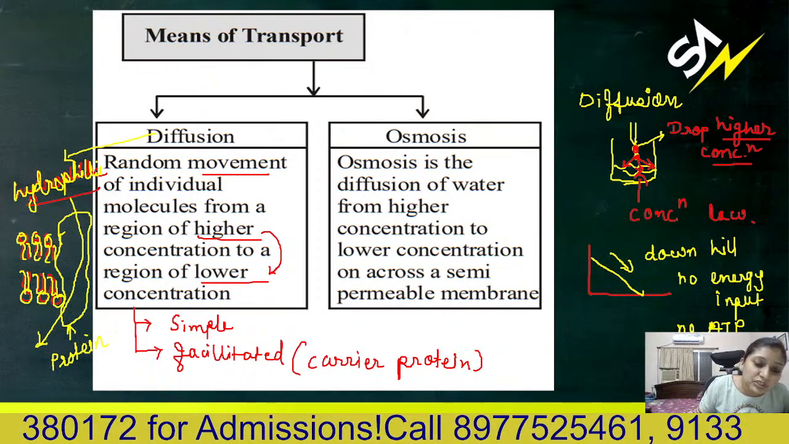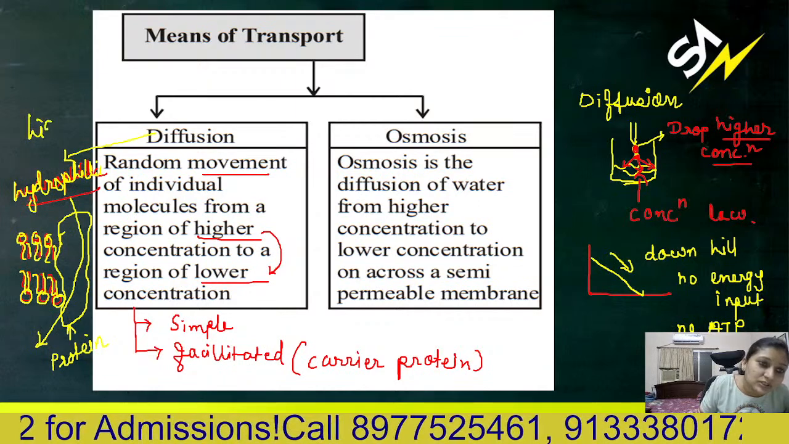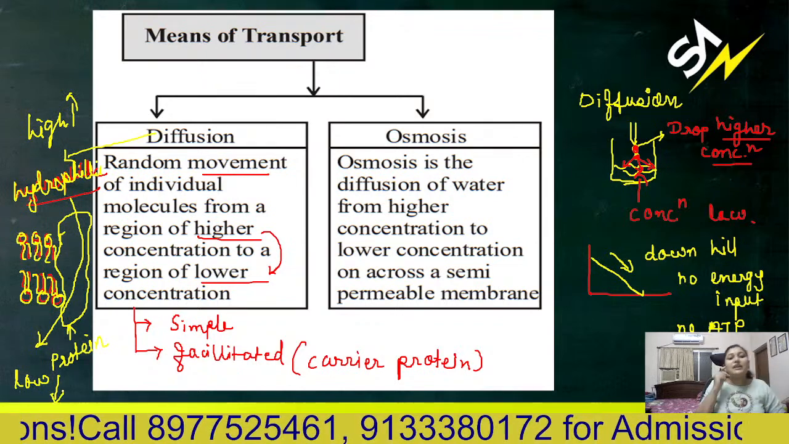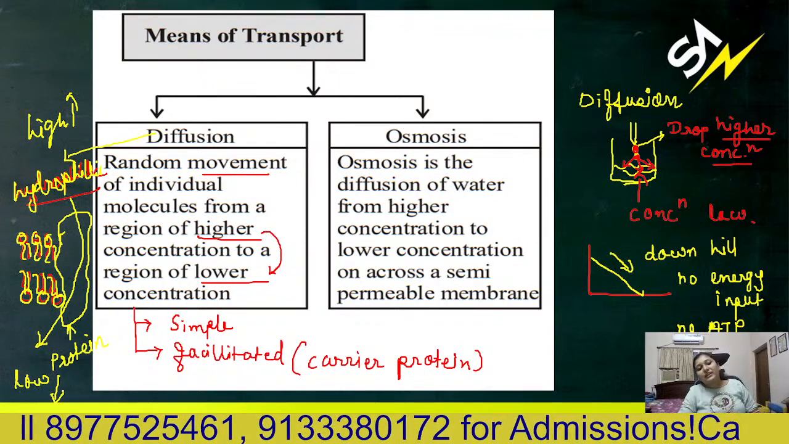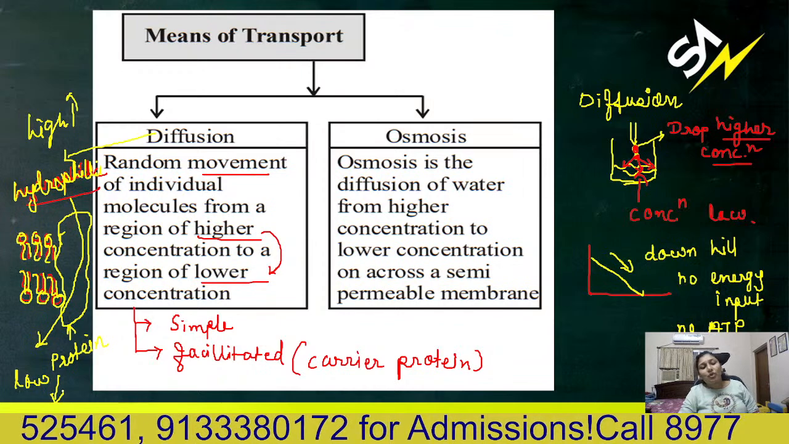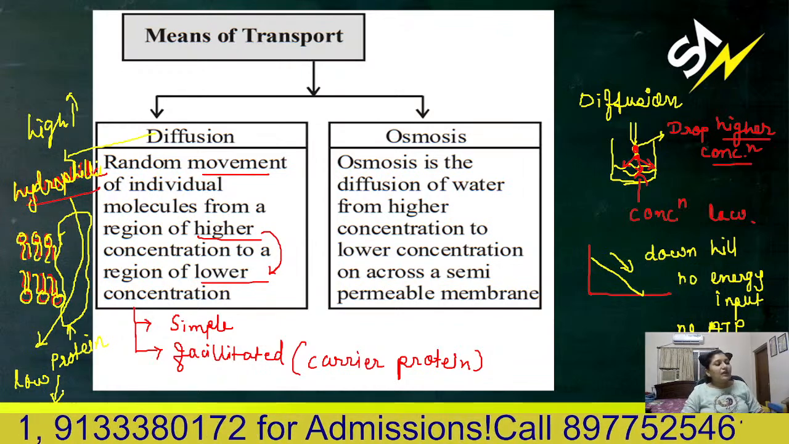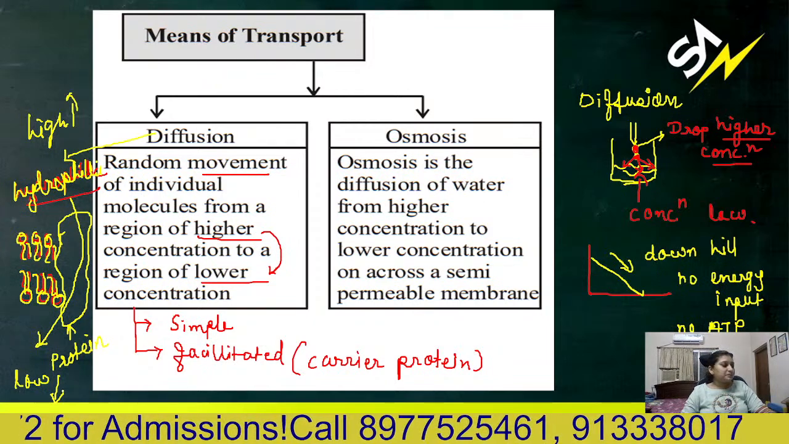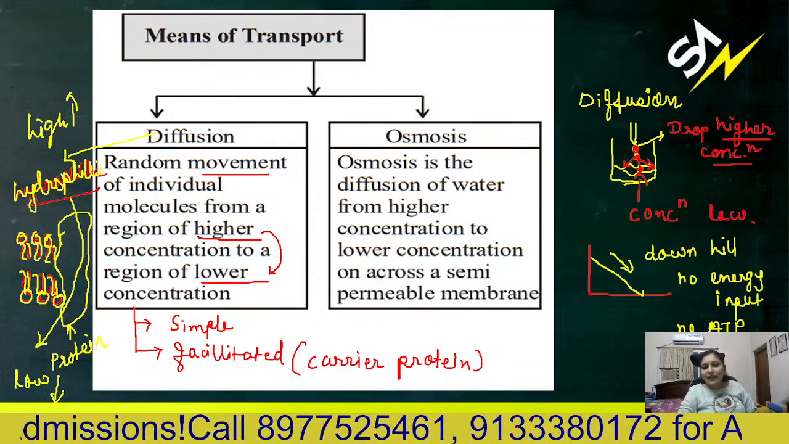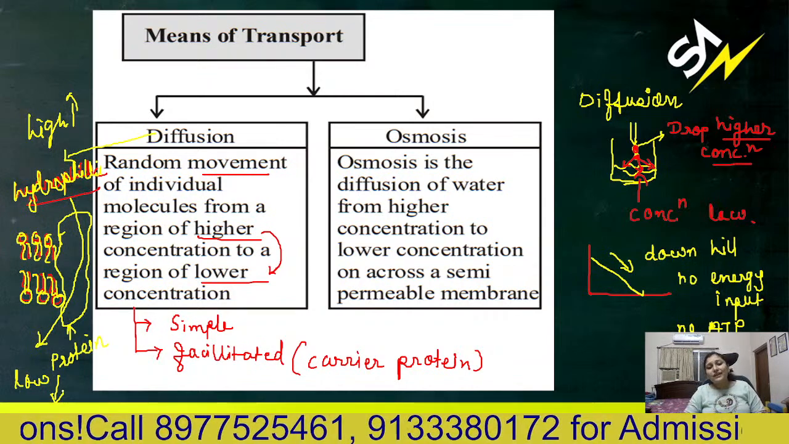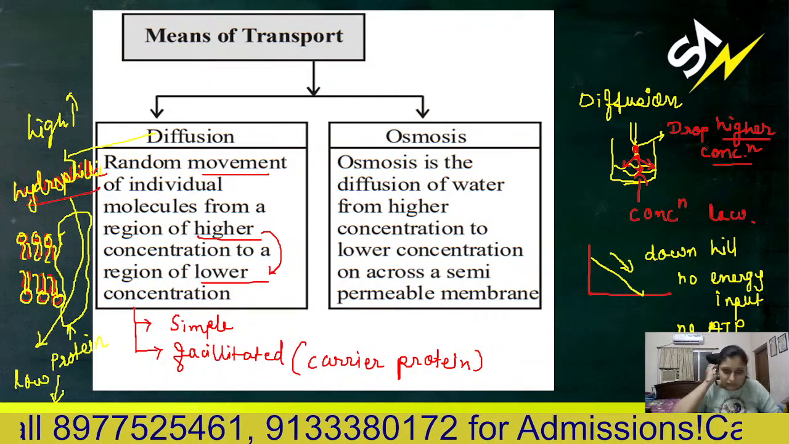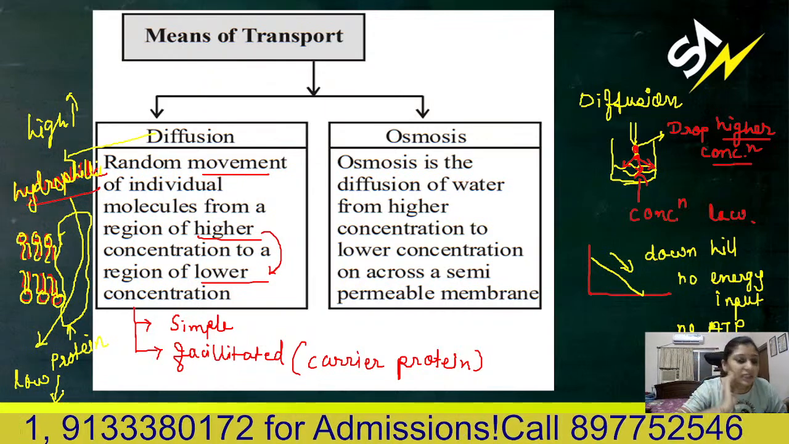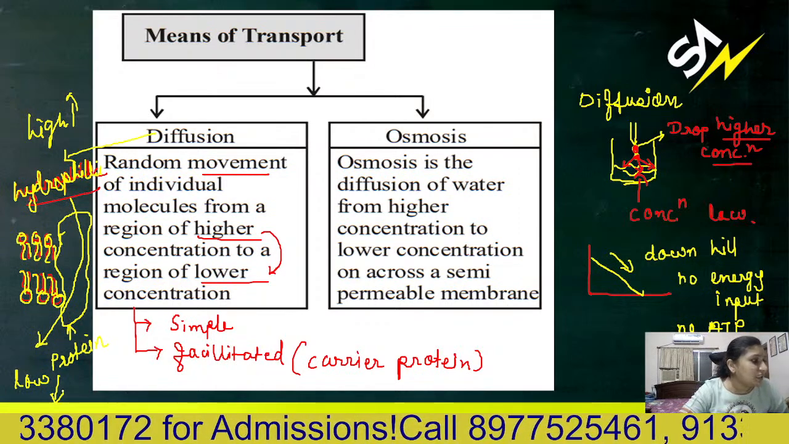This type of diffusion also goes from higher concentration to lower concentration only. So no ATP will be required, but you require protein molecules here. So this type of diffusion is called facilitated diffusion. Is it clear, guys? This is called facilitated diffusion. These are simple terms of transport we are discussing right now.